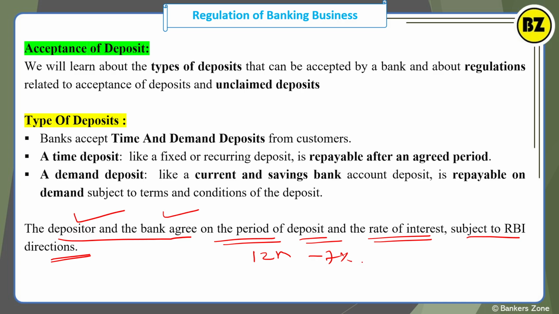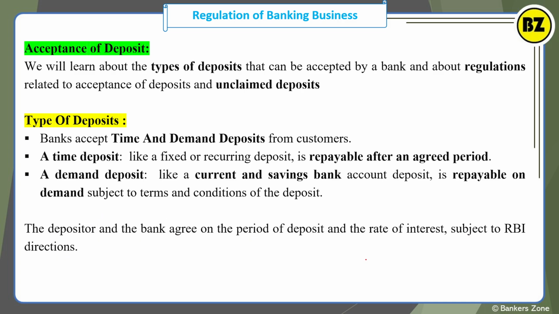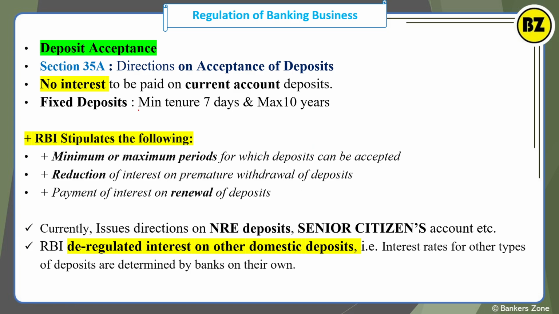So it is an agreed thing, which we take signature on the form, say FD or savings account, current account. That means both the bank and the customer agree about the rate of interest, time, etc.